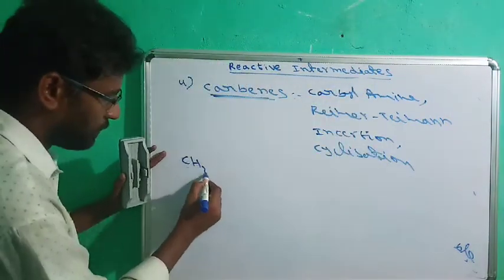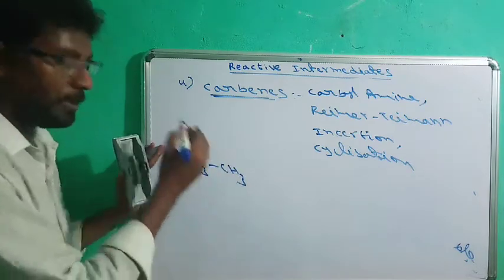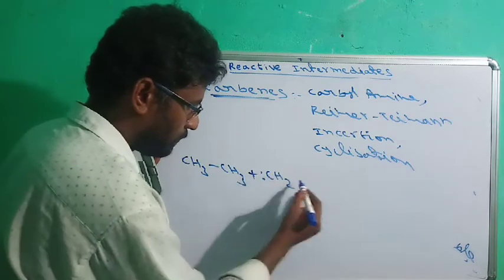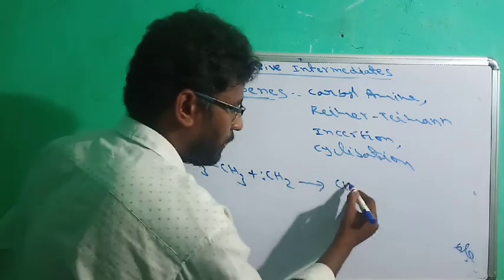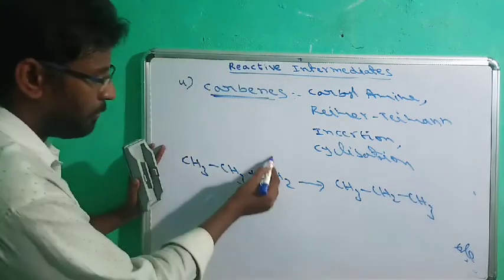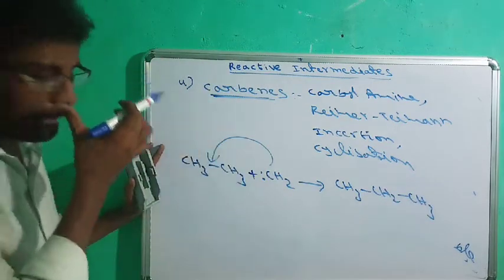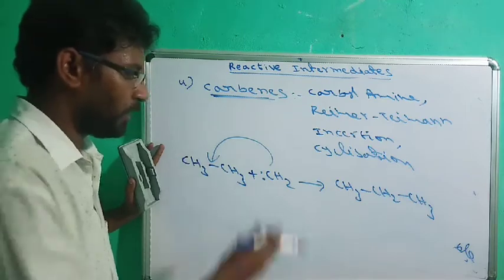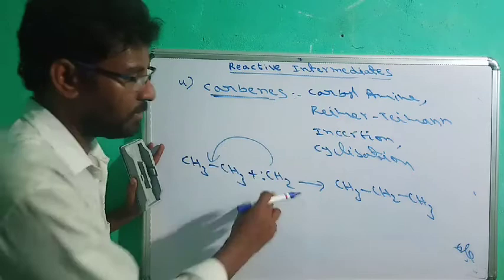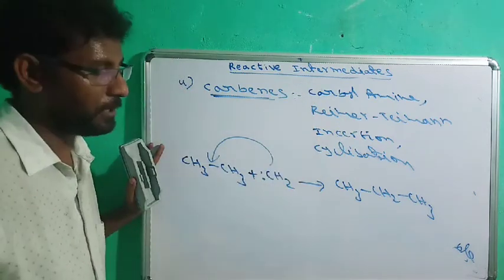And insertion, simply say this: I am taking an ethane molecule. If this is treated with carbene, then it is converted to propane, which means this carbene is inserted inside the alkane molecule. So the alkane homologous series can be extended by using carbenes. This reaction is called insertion reaction.